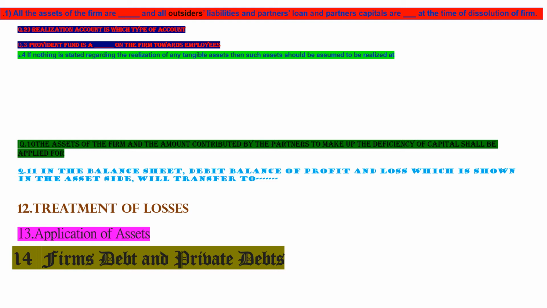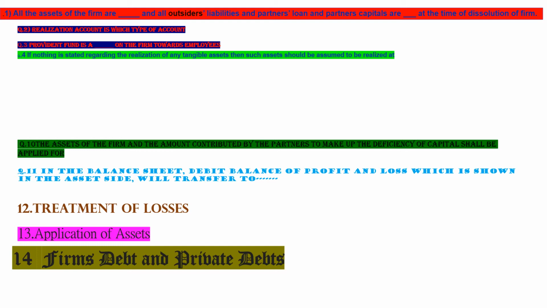Then question 4: if nothing is stated regarding the realization of any tangible assets, then such assets should be realized at the book value. Book value means balance sheet value. What are tangible assets? Those which we can see with naked eyes, like furniture, machinery, building, plant.